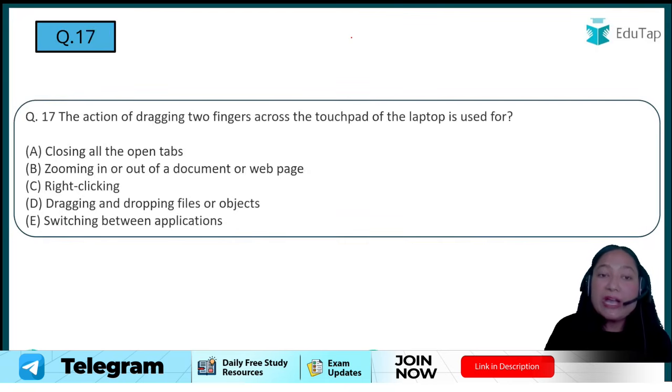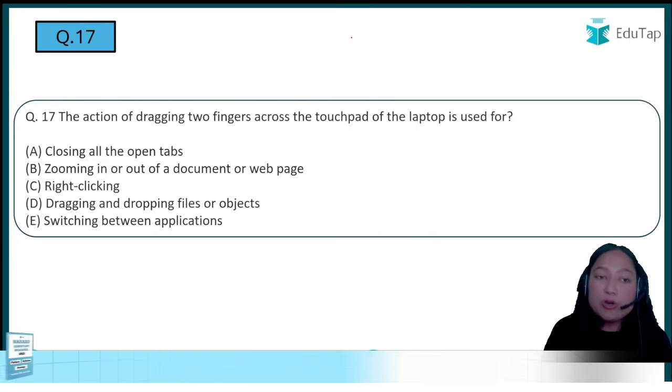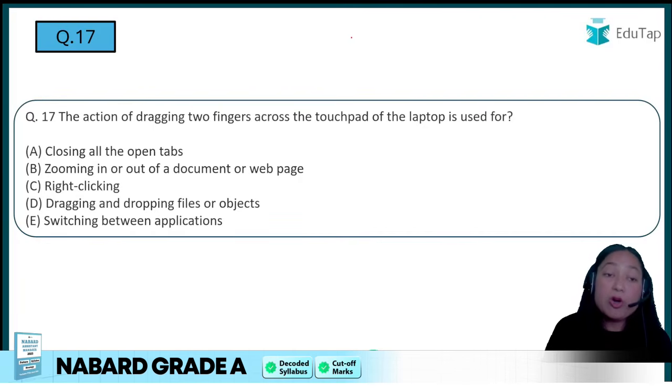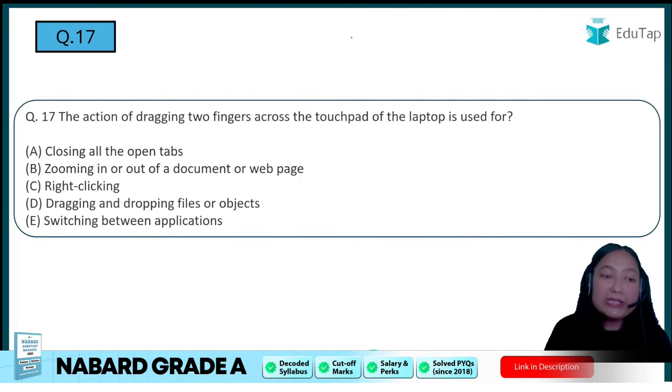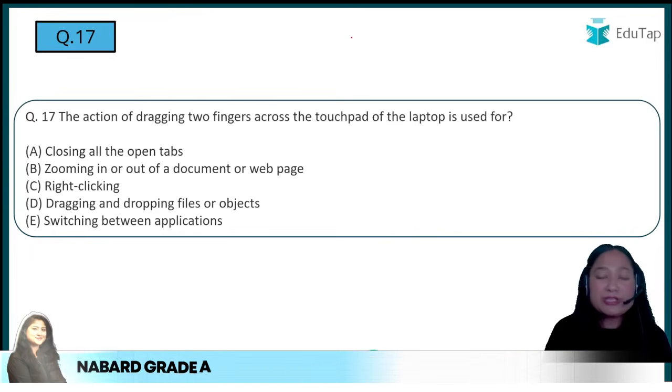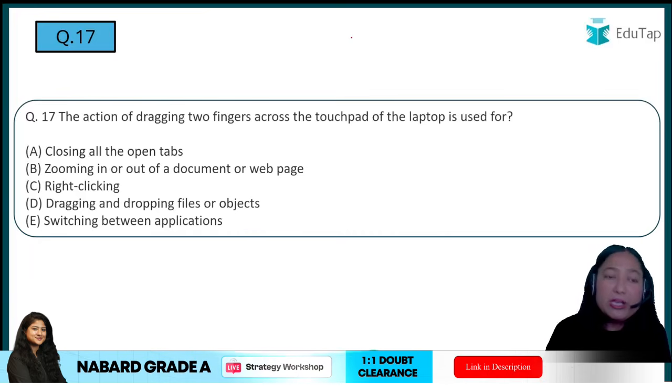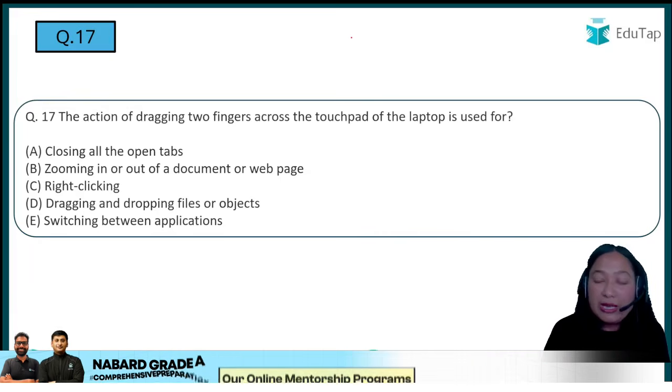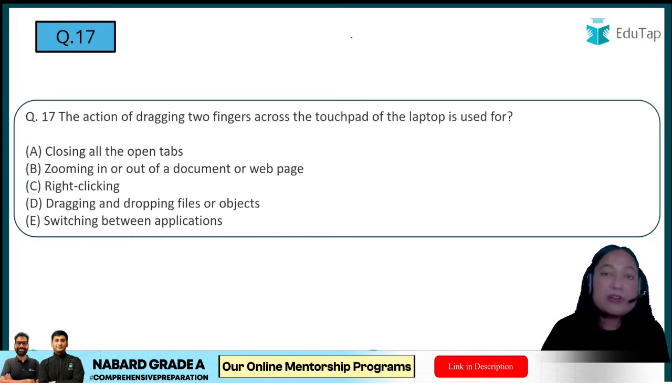The action of dragging two fingers across the touchpad of a laptop is used for closing all open tabs, zooming in or out of the document, right clicking, dragging and dropping the files or the object, and switching between the applications. If you use a phone, you can easily tell what happens when we drag anything using two fingers. If you have a touchpad laptop, what is the function? It is basically from the gesture part.